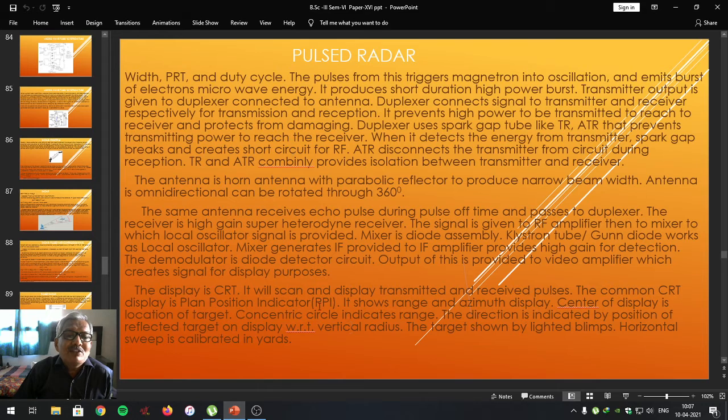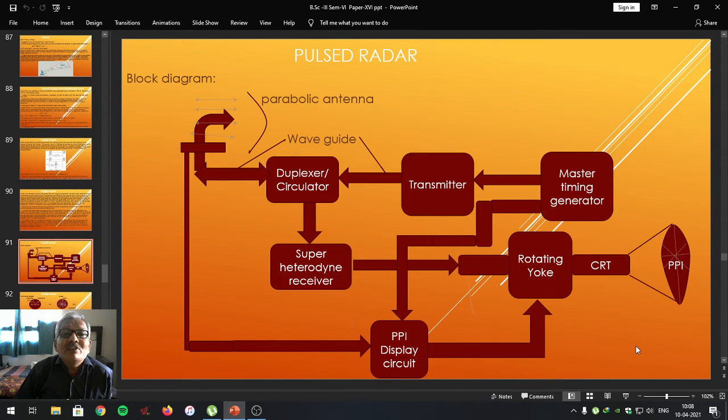The center of the display is the location of the radar. Concentric circles indicate the range. The direction is indicated by the position of the reflected target on the display with respect to the vertical radius. The target is shown by lighted blips. The horizontal sweep is calibrated in yards. Dear students, this is what the plan position indicator means.